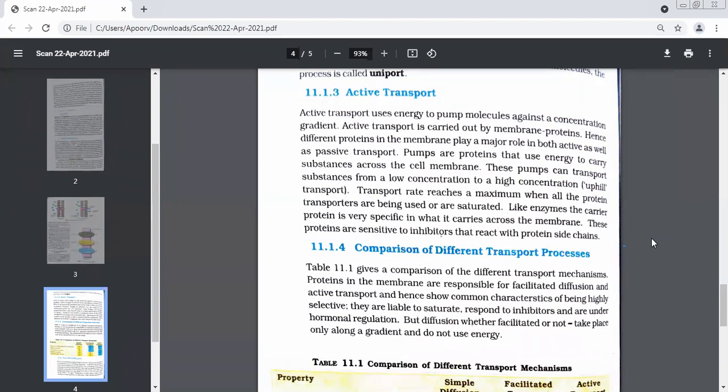Tell me, just now we read in this paragraph when we did comparisons. What are the two things for which they are liable? Facilitated diffusion and active transport. They saturate, respond to inhibitors, and who regulates them? Hormones. Why are they highly selective? Ma'am, because they do not allow inhibitors to be carried.